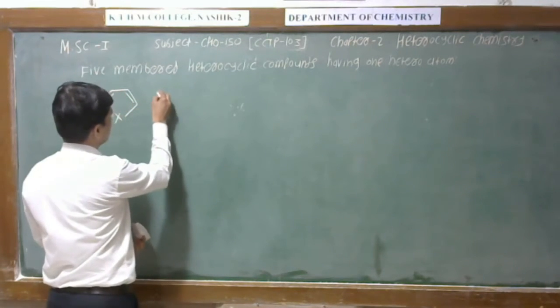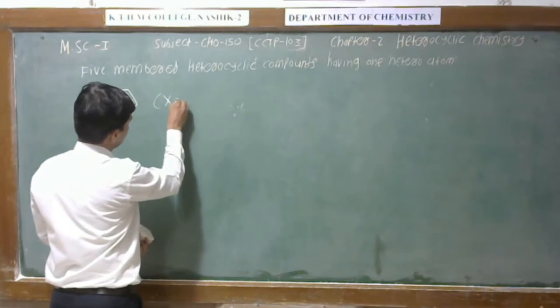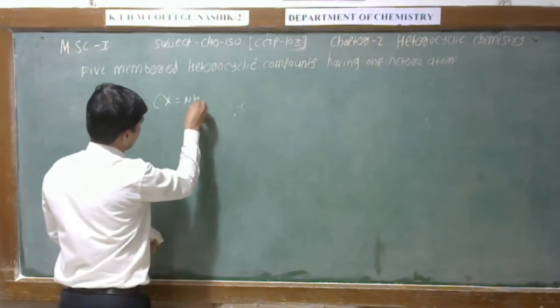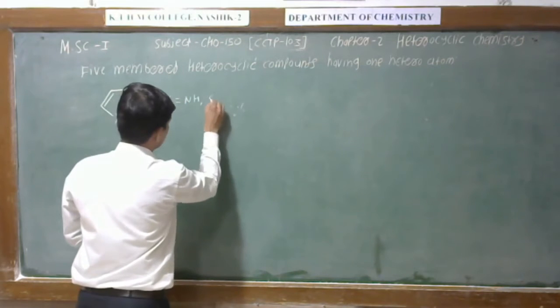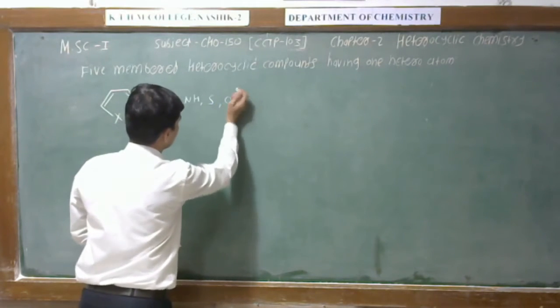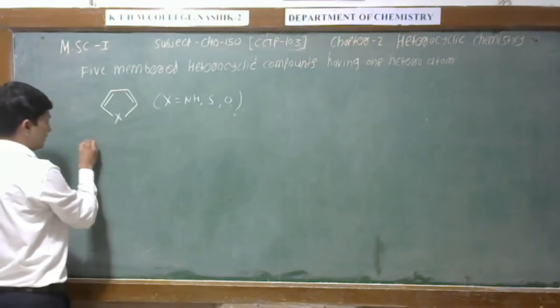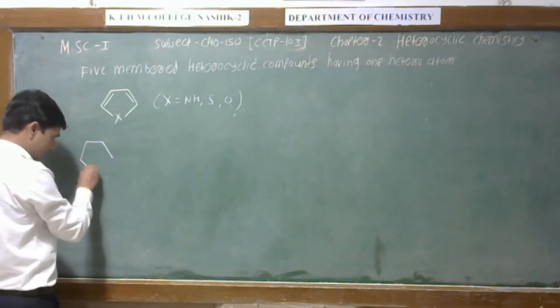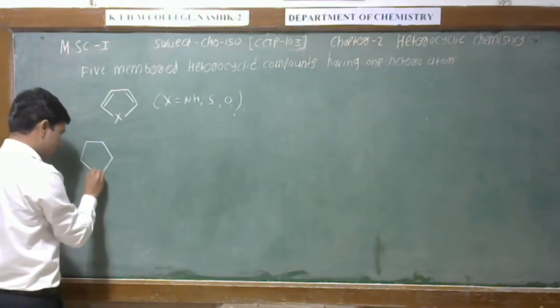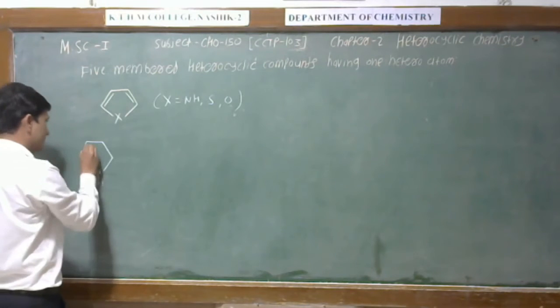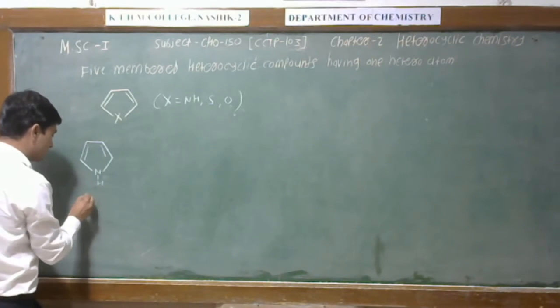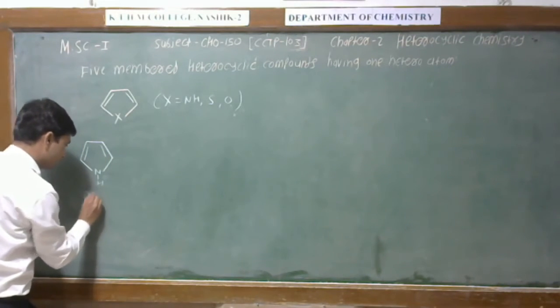So we can write here, if X is equal to NH, X is equal to sulfur and X is equal to oxygen. If we replace X with NH, then this heterocyclic compound will be pyrrole.